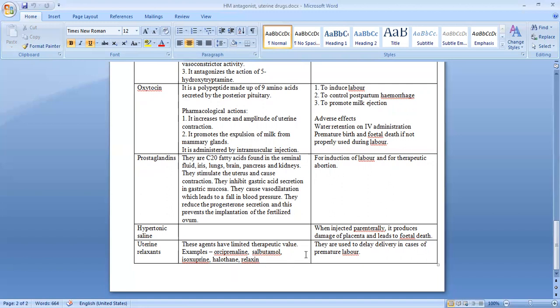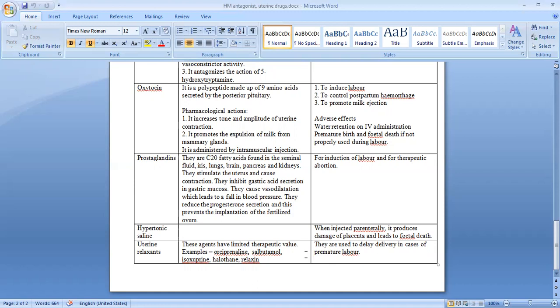Only they can be used when sometimes the woman goes into premature labor and the delivery is going to happen fast before the fetus is fully matured, then we want to avoid that situation. So to delay the delivery in case of premature labor, we can use these drugs which have uterine relaxant property.